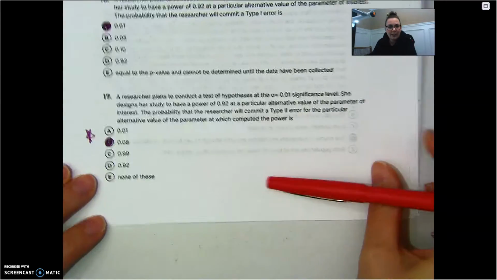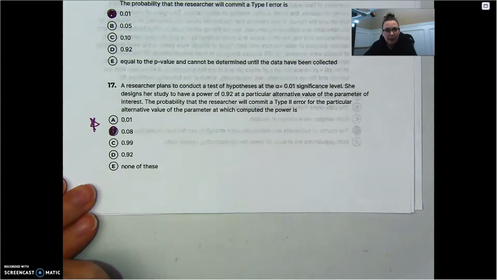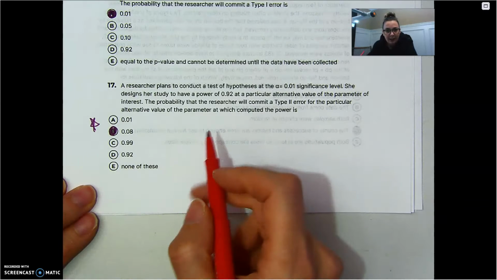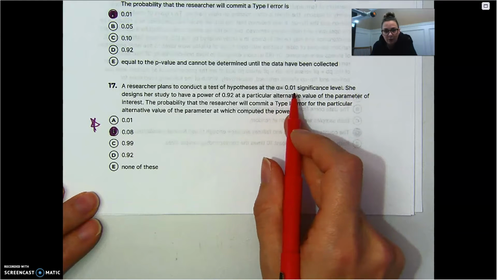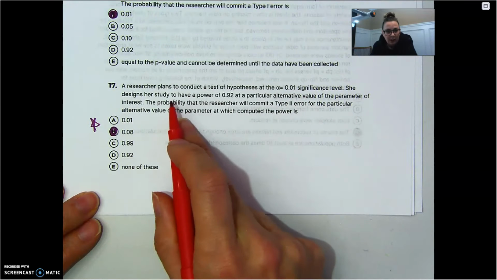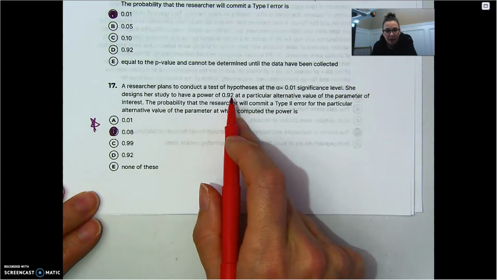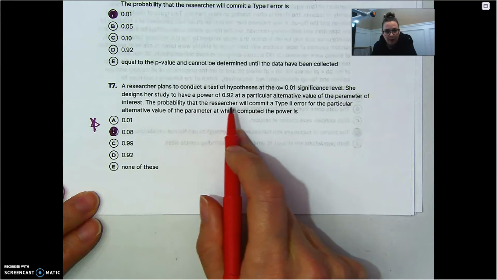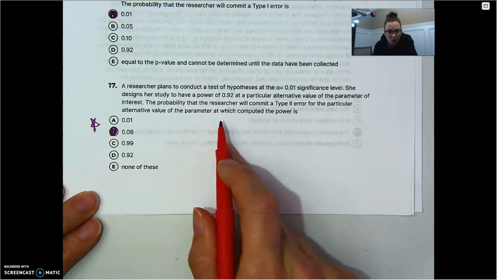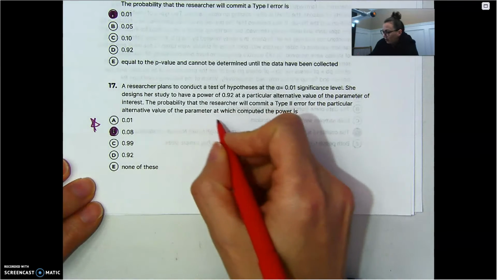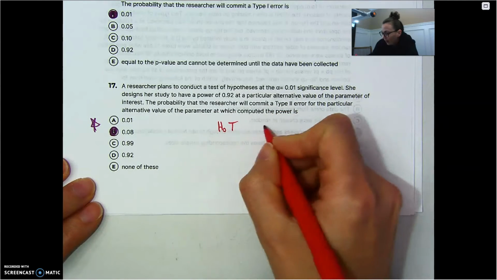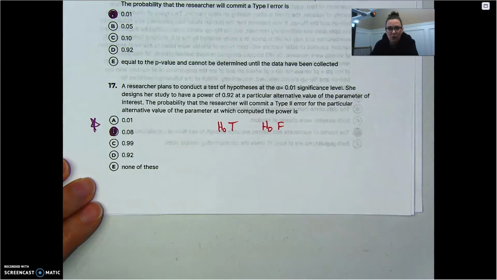Number 17. A researcher plans to conduct a test of hypotheses, alpha level 0.01, for your significance. All right, that's your cut score. She designs her study to have a power of 0.92. The probability that the researcher will commit a type 2 error. All right. So when we get into type 1 and type 2 errors, the way I keep it straight is by memorizing this chart. I call it the Hot-Hoff chart.